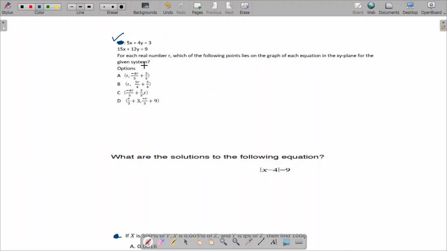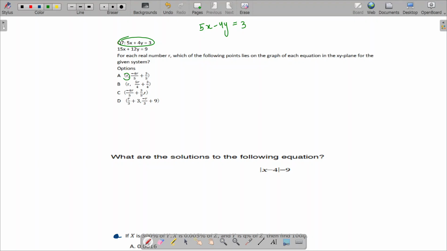Now, coming to this, the first question clearly gives two equations. We have to find, for each real number r, which of the following points lies on the graph of each equation in the xy-plane. Understand, the equation is 5x plus 4y equals 3. If I multiply the first equation by 3, I'll get the exact same equation written at the bottom, right? That means this is the equation of one single line, so I can take any one of the equations. Let's say it's 5x minus 4y equals 3.